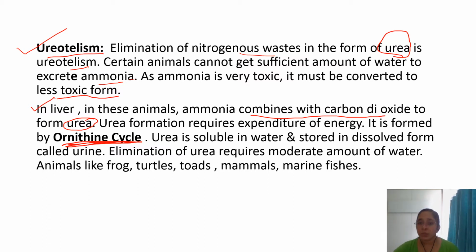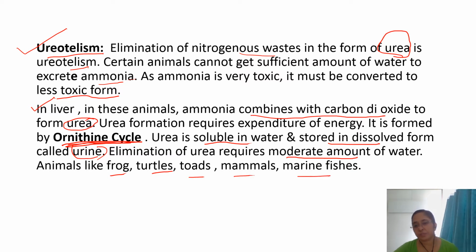Urea is soluble in water, stored in dissolved form called the urine. And elimination of urea requires moderate amount of water. So animals like frog, turtle, toads, mammals or marine fishes show such type of mode of excretion, and that comes under ureotelic organisms.